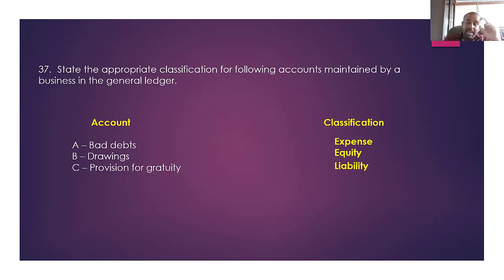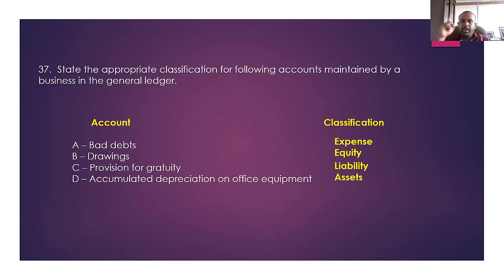Any provision made against a liability, you need to classify as a liability account. You should know the difference between provisions and liabilities before you go to the exam. Then part D, accumulated depreciation of the office equipment assets, is very important. We do not use the word provision for depreciation. What is the word we need to use? Accumulated depreciation. Accumulated depreciation reduces the assets, but it needs to be considered as an assets account.